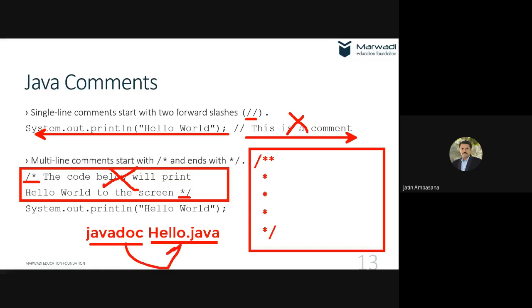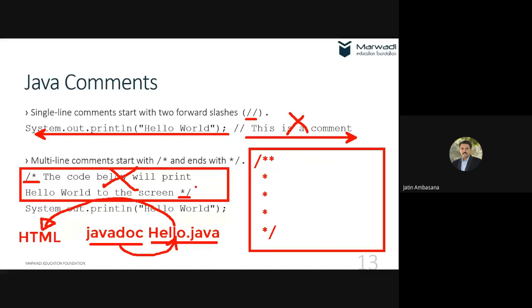It will read this hello.java file, and whatever documentation comments are there, those comments will be read and converted into an HTML file. So Javadoc takes this and puts it into an HTML based document, so that it is easily readable.